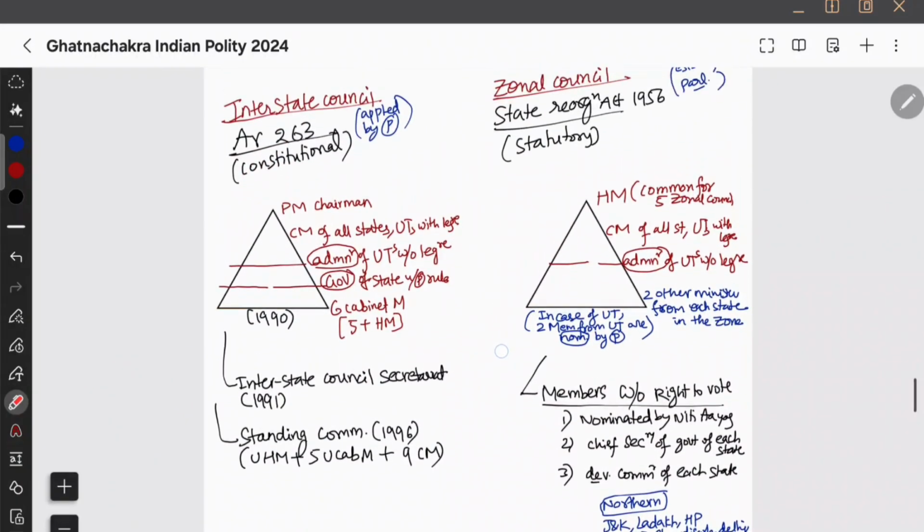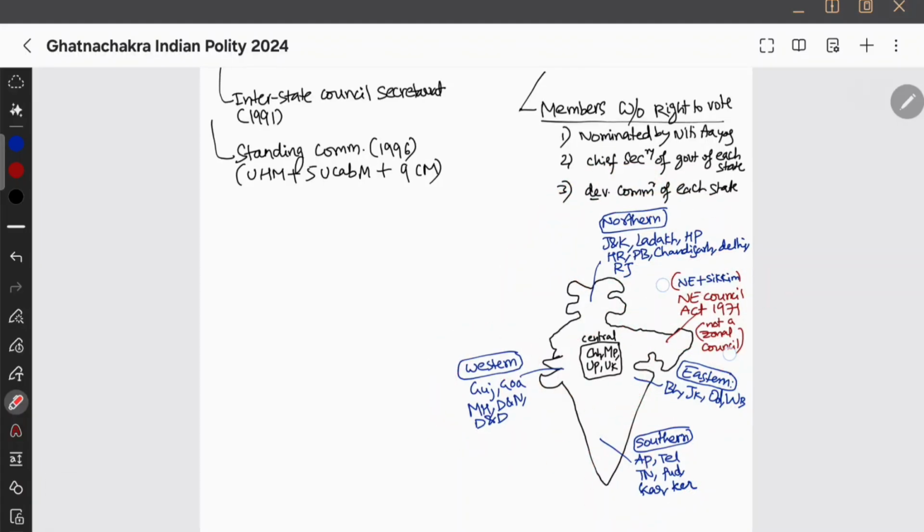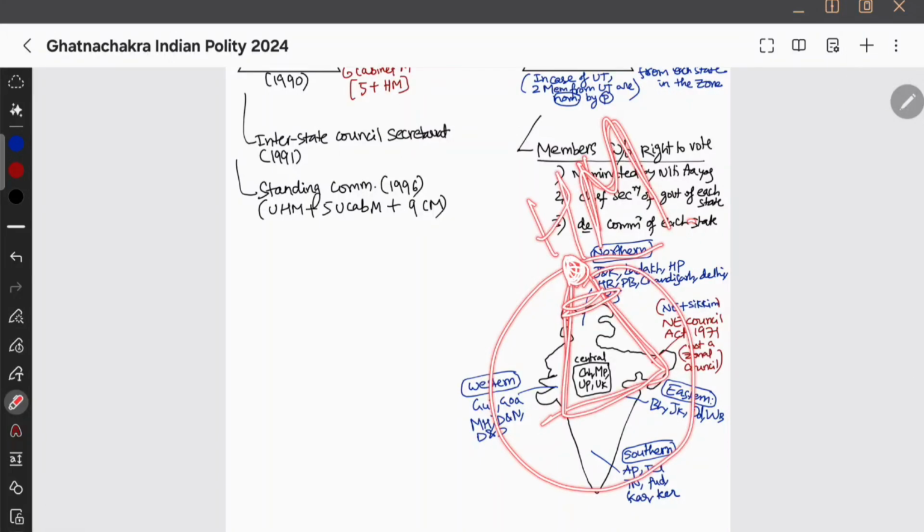And composition is very important, क्योंकि interstate council का head PM होगा, chairman, लेकिन जोनल काउंसिल्स, ना हमारे इंडिया के पास 5 जोनल काउंसिल्स हैं: नॉर्दर्न, सदर्न, ईस्टर्न, वेस्टर्न, and then we have central. Okay, central zonal council. इन 5 का common एक zonal council होगा, and you know what, the chairperson is the home minister, he is the common head for all these zonal councils.